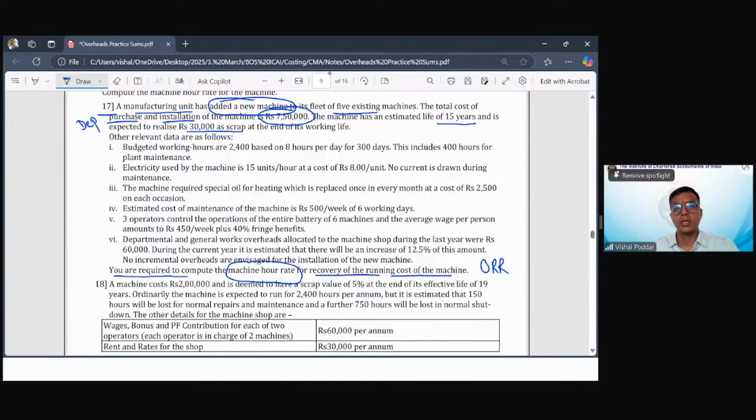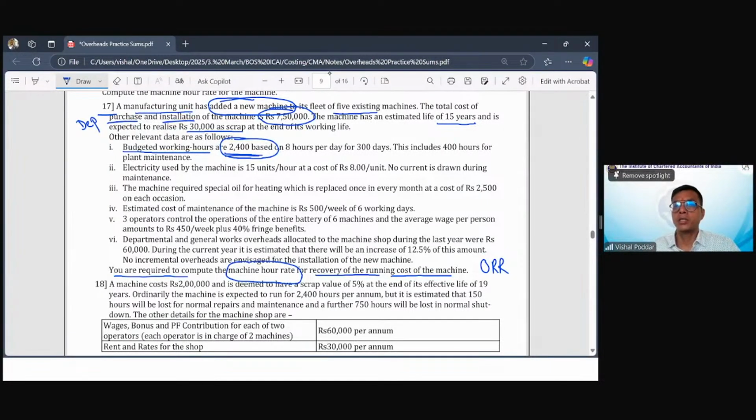Now, they are saying your budgeted working hours, that is the expected working hours, is 2,400. Like I have been mentioning for two sessions, right now in March we prepare our budgets. We do budgeting of all our expenses, which becomes the cost budget. On the basis of the cost budget, we calculate the overheads. We also budget how much production we'll be doing, and how many hours we will be working in the next year. So this is the budget of my hours.